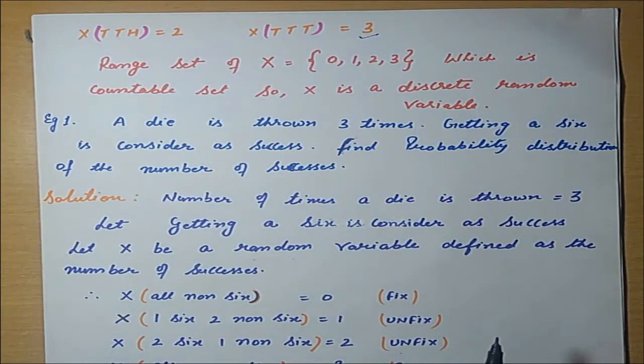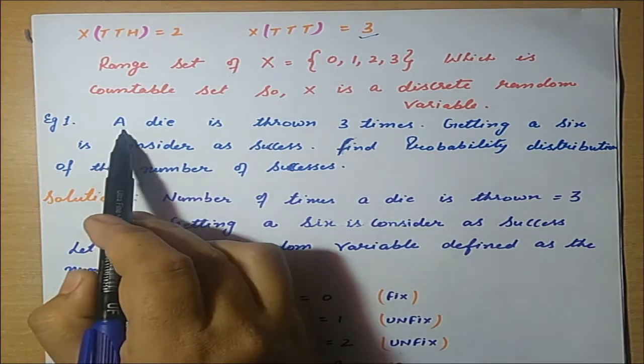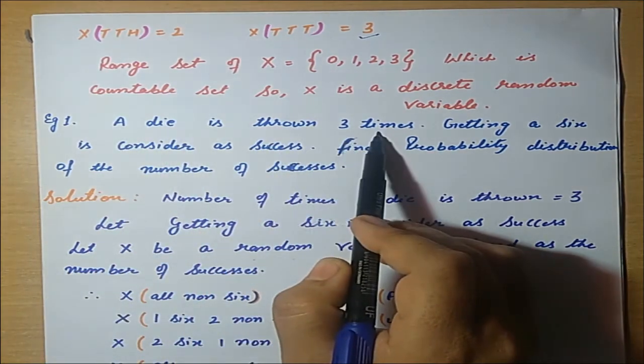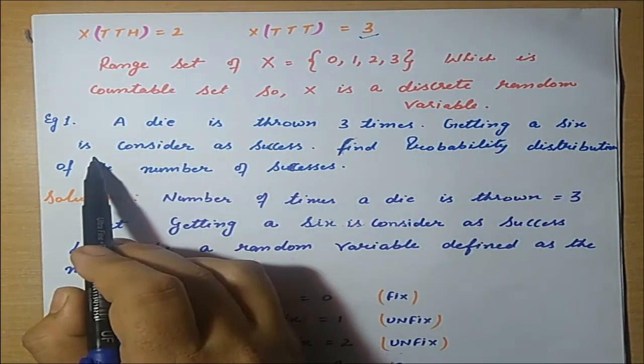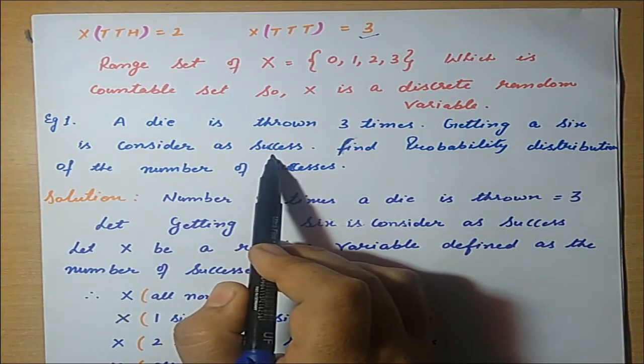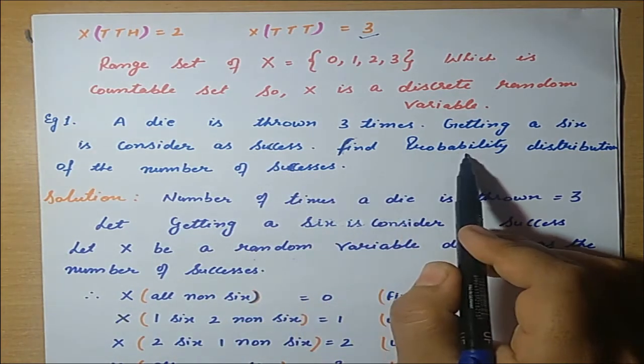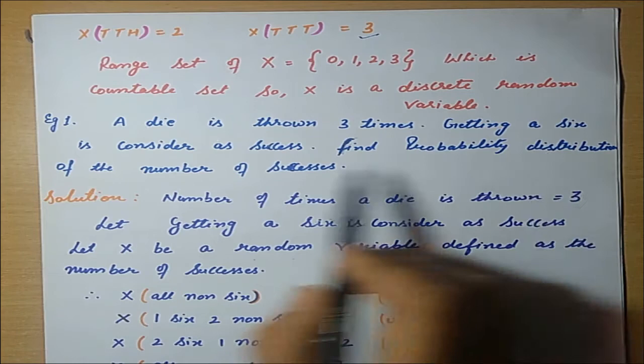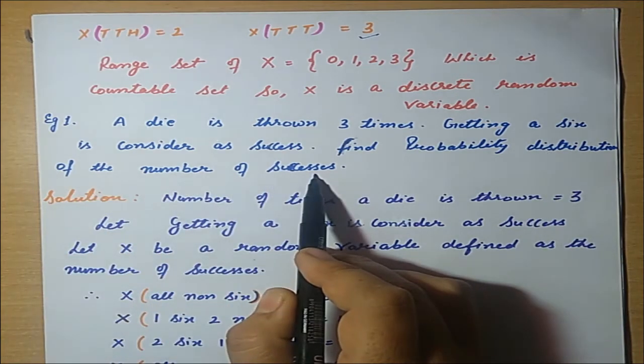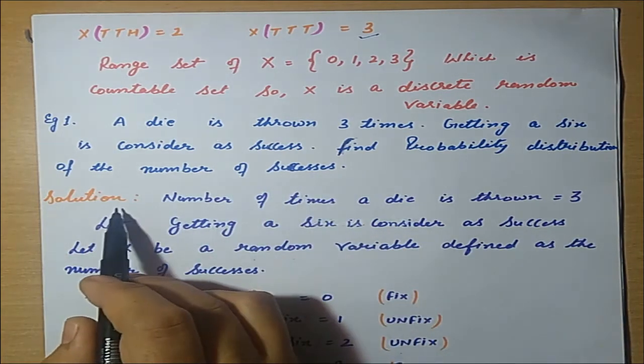Now we will do a related problem on the probability distribution. Suppose a die is thrown 3 times. Getting a 6 is considered a success. We have to find the probability distribution of the number of successes. Now we will start with the solution.